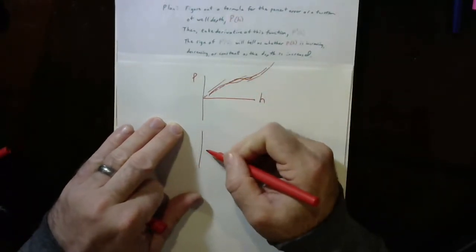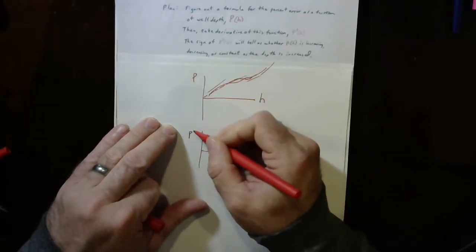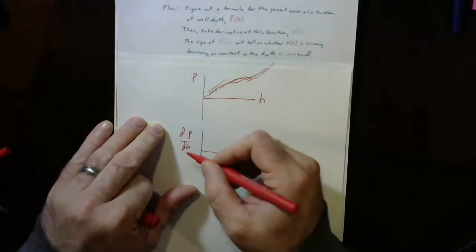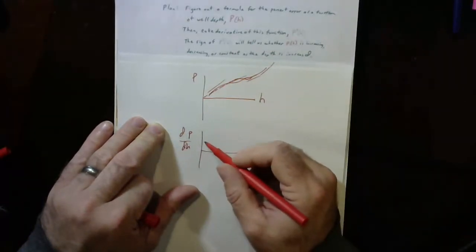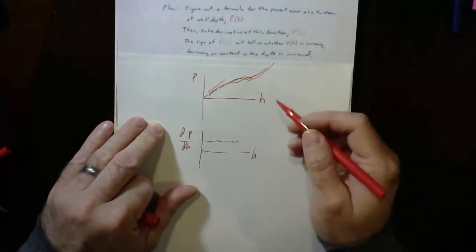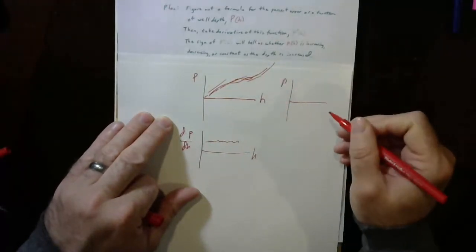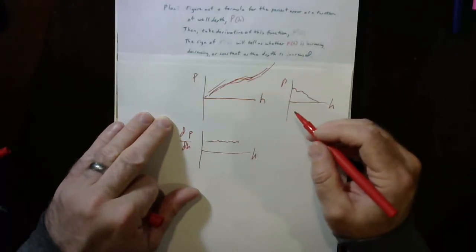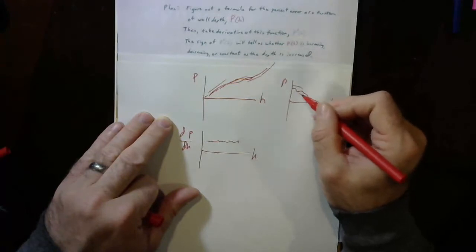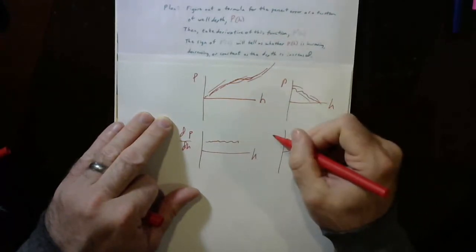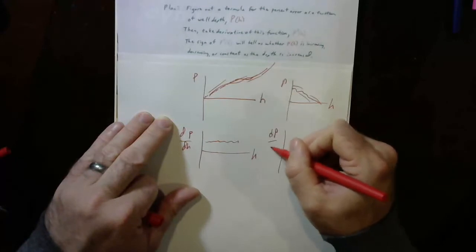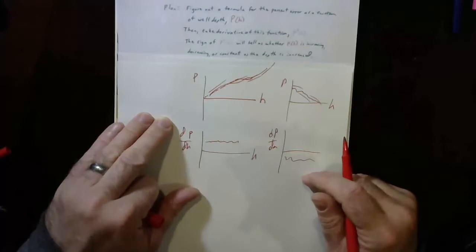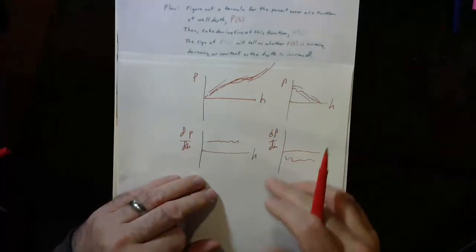If the slope is positive, then when I take the derivative and plot dP/dH, or P prime, versus H, that would give me positive values. My graph would be up here somewhere. On the other hand, if that percent error as a function of H was getting less and less as I made it deeper, then my slopes are going to be negative. So when I look at dP/dH, I'll have values down here, negative derivatives. So I'm just going to check the sign on the derivative.